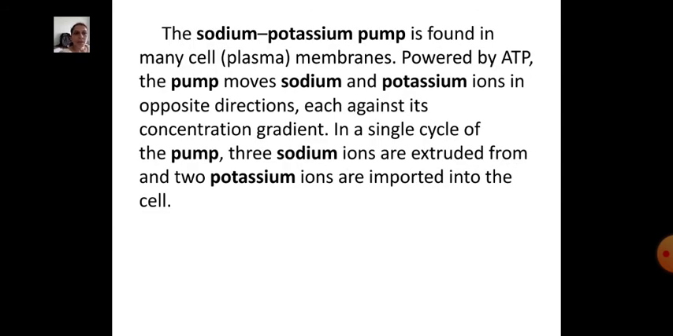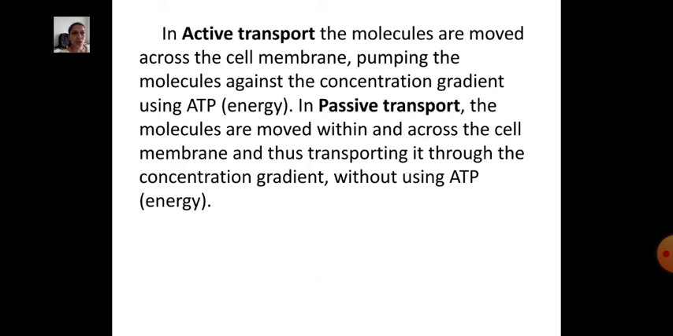The sodium potassium pump is found in many cell or plasma membranes and is powered by ATP. The pump moves sodium and potassium ions in opposite directions, each against its concentration gradient. In a single cycle of the pump, 3 sodium ions are exported from the cell and 2 potassium ions are imported into the cell. In active transport, the molecules are moved across the cell membrane against the concentration gradient using ATP energy. In passive transport, the molecules move across the cell membrane along the concentration gradient without using ATP energy.